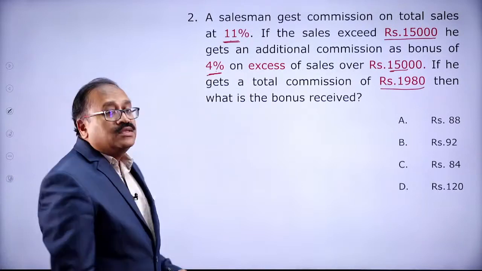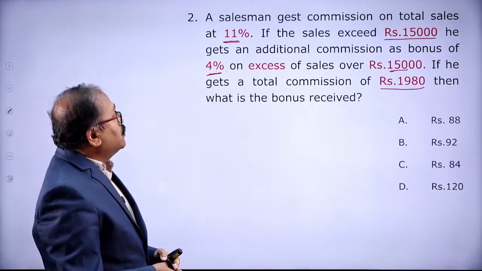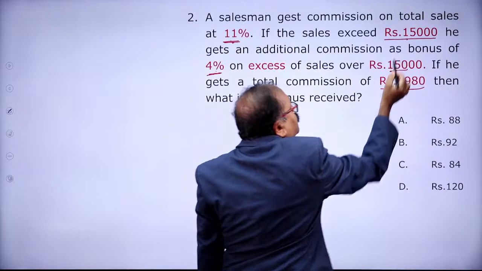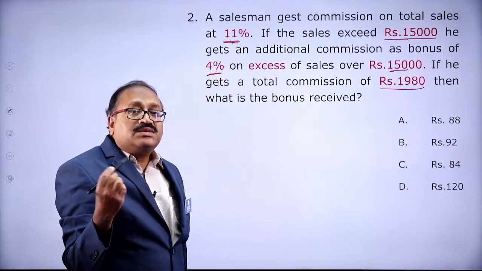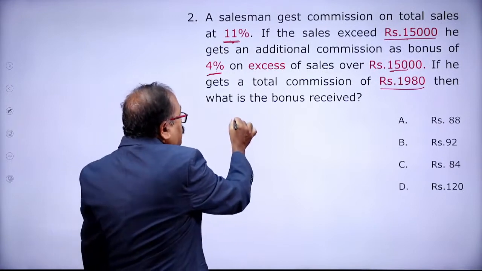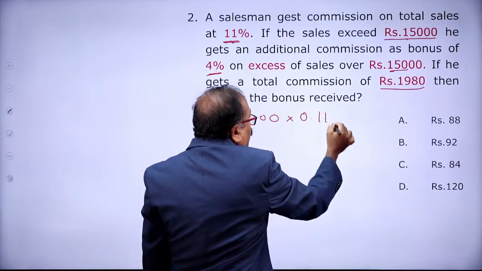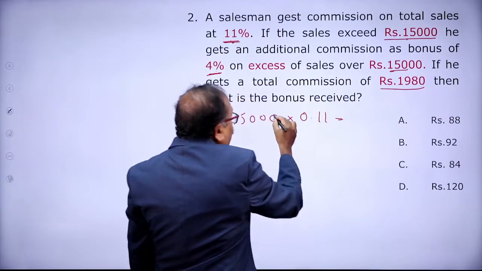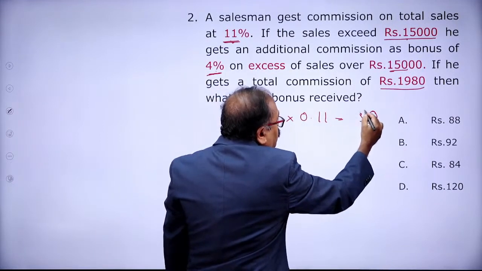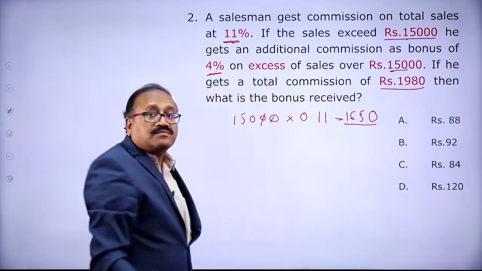These are very frequently asked questions in exams, be it banking or SSC or any other exams. So we already know he gets 11% commission up to 15,000. On 15,000, if I calculate 11%, 0.11, I get 1,650.